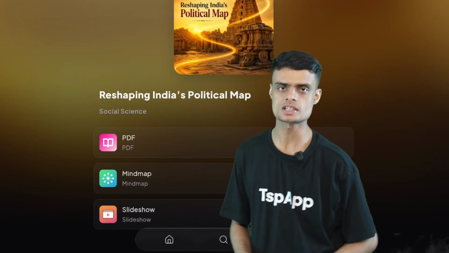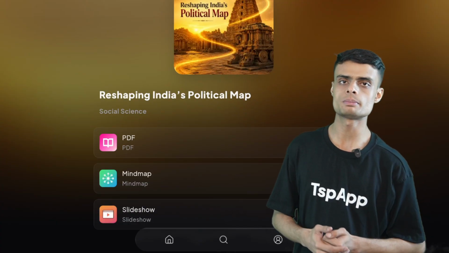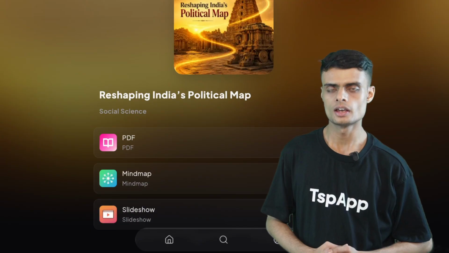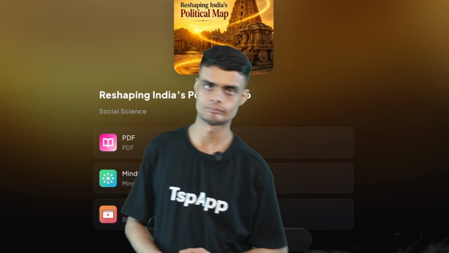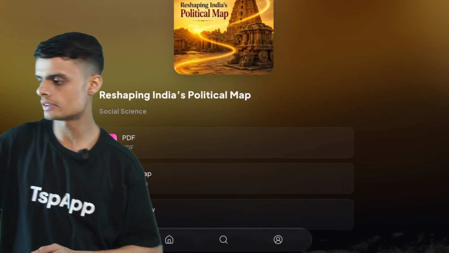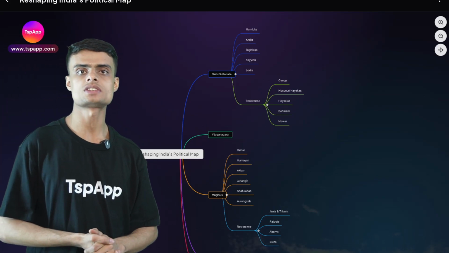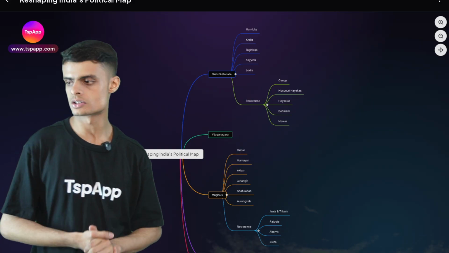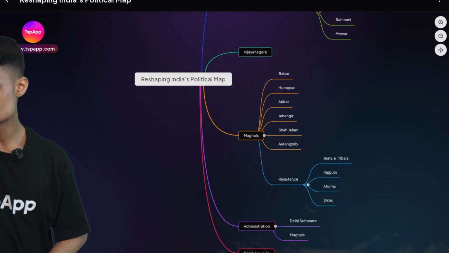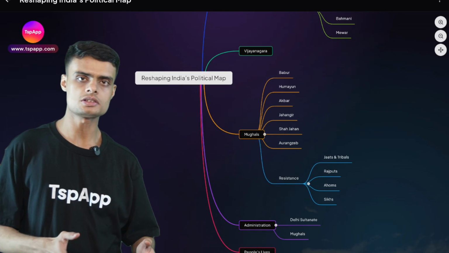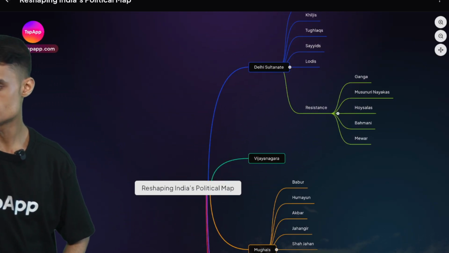Today we are going to study class 8 social science chapter number 2, that is Reshaping India's Political Map. This chapter consists of the medieval time period of history in India, and the time period of medieval history is actually a little large, due to which this chapter is going to be a little longer and larger. And I have tried to break this chapter into these parts so that you can easily understand whatever we are going to study. We will first start with the Delhi Sultans.